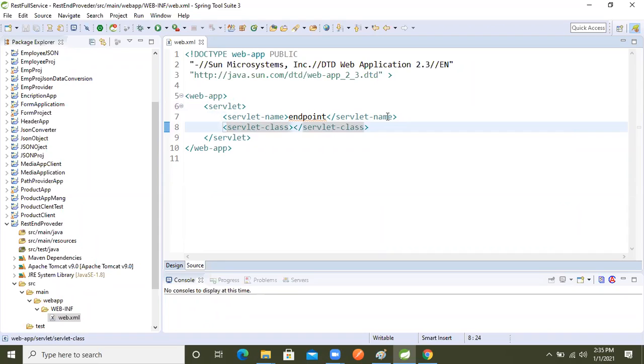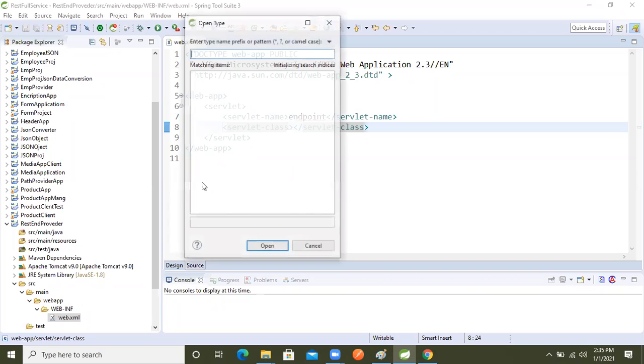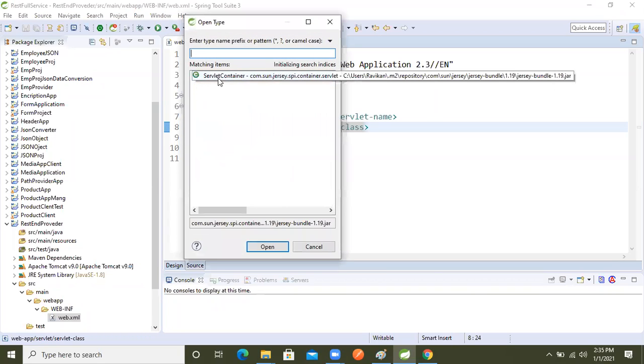I'm giving one shortcut, because we don't have that much memory to remember fully qualified servlet container names. Just remember the servlet container name. We press Alt+Shift+T, and then our Eclipse IDE will give it. I already searched this one, so because of that it shows servlet container here. If it's not there, we will search it.